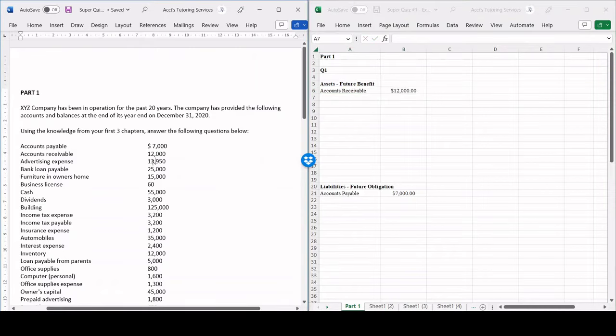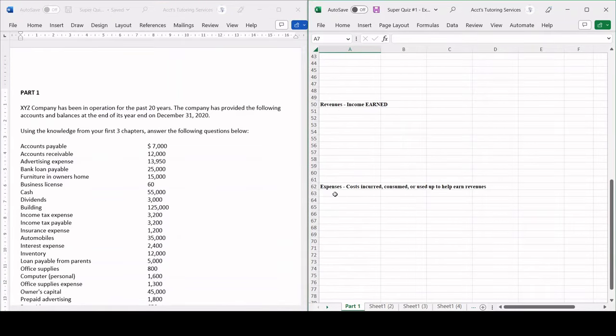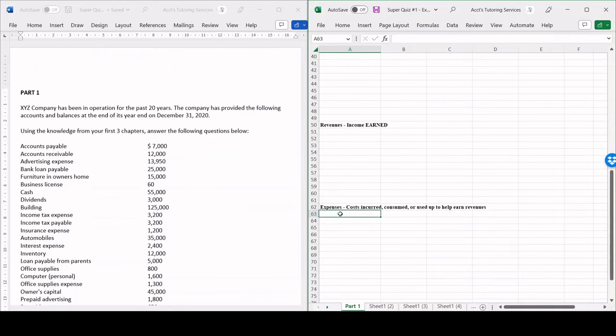Advertising expense. So essentially, any account that has expense in it other than prepaid expenses is going to be an expense. So advertising expense is an expense because it's the cost of doing business. This is going to go under expenses. Advertising expense for $13,950.